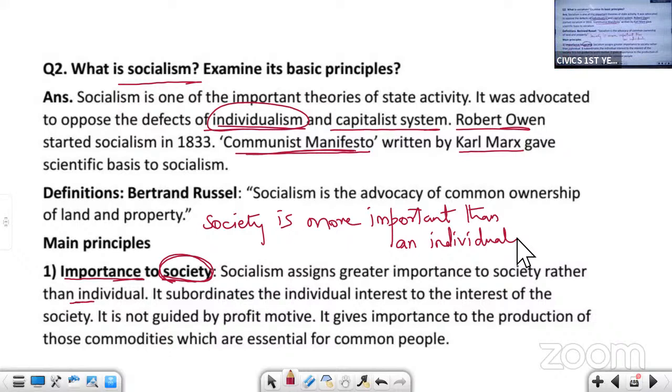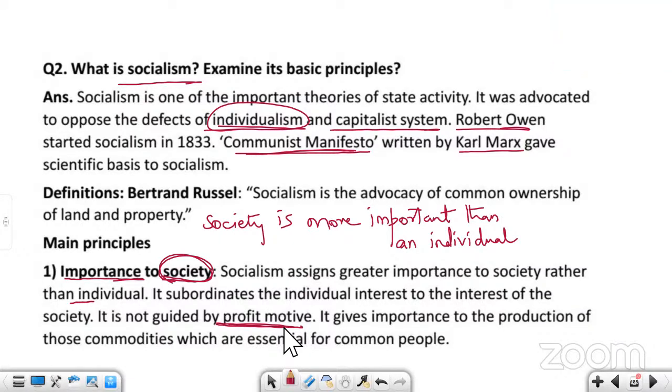This socialism does not have any profit motive. In capitalism, the rich people participate in government activities for their own benefit, for their own profits. But socialism is not guided by the profit motive. It says that we should produce such commodities which are essential for the common people.